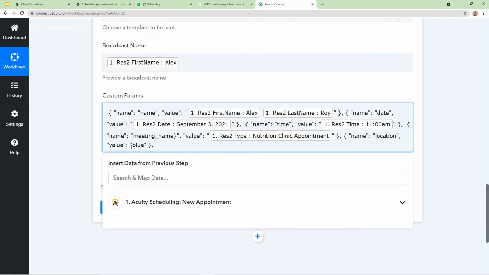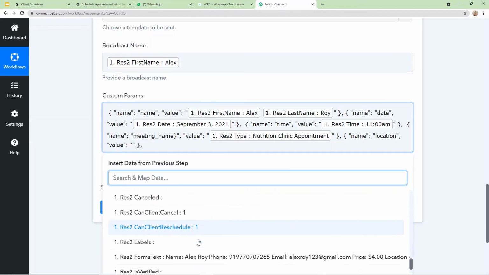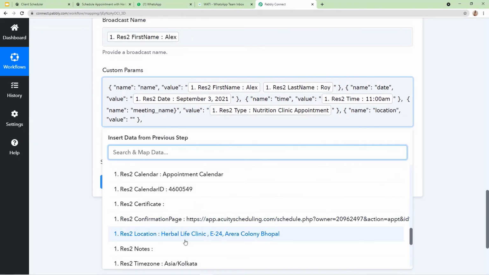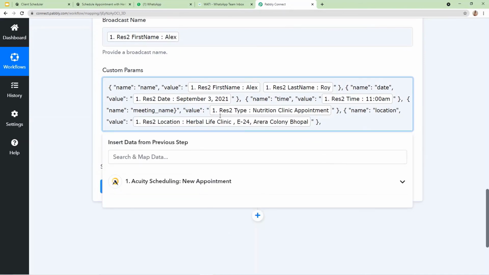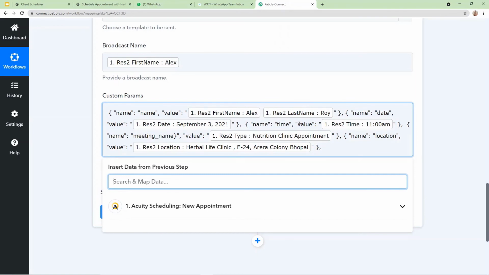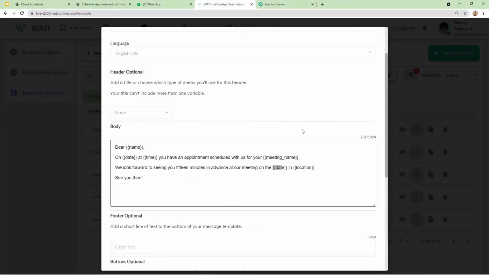In the place of blue, let me remove this example. I'm going to mention the address. So the address here is Herbalife Clinic, E24 Arera Colony, Bhopal. So this way we have mentioned all the custom parameters according to my template. You can also do the same according to your template.